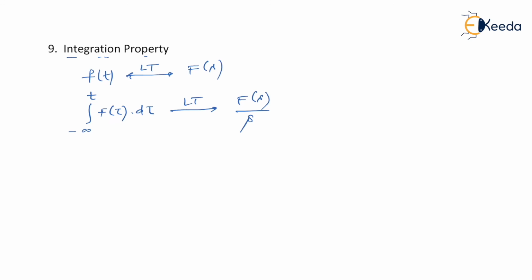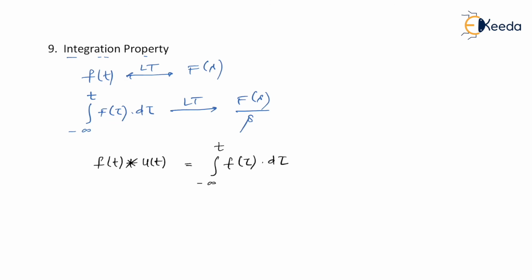See carefully. Whenever I write this expression, integrating from minus infinity to t of f of tau d tau, what does that mean? It is nothing but taking the integration of f of t. I hope you agree with this. In convolution, we have learned the concept that whenever a function of time, f of t, is convolved with u of t, then it is nothing but taking the integration of f of t. So this is equivalent to f of t convolved with u of t.